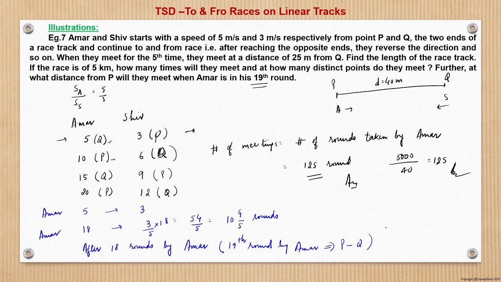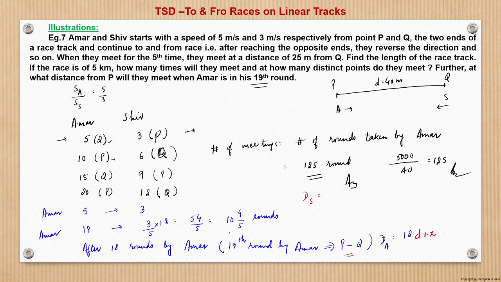P to Q. The total distance covered by Amar would be, 18 rounds means 18D he has covered. So 18D plus some distance x in the 19th round, right? 18D plus x. And in that time, distance covered by Shiv would be what?